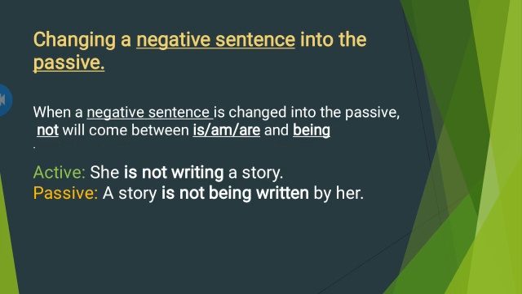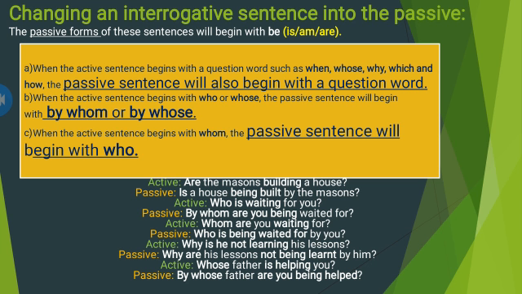Changing a negative sentence into the passive voice. When a negative sentence is changed into the passive, not will come between is, am, are and being. For example, she is not writing a story, and as we change it into passive, a story is not being written by her.